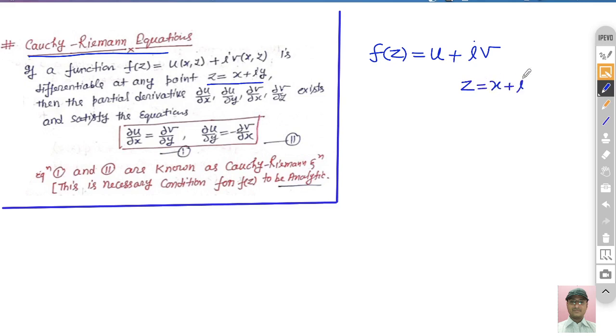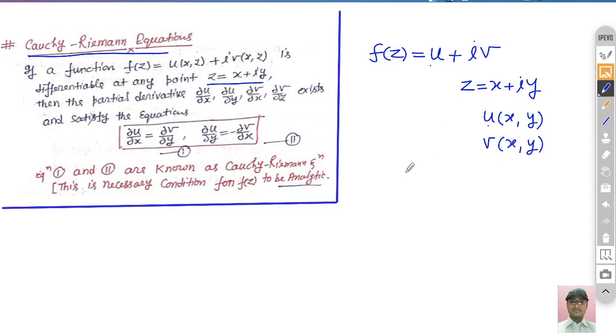Let's suppose this is the complex function which is differentiable at the point x + iy. Here z is a function of x and y. u is a function of x and y, and v is also a function of x and y. We have already seen these things in the last lecture. So what is the Cauchy-Riemann equation?